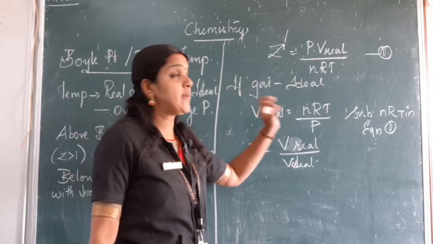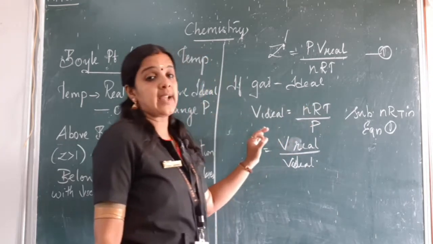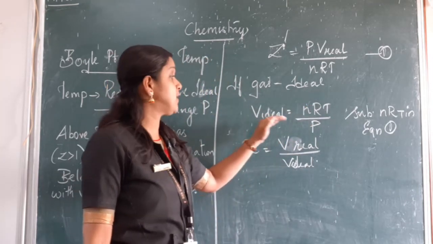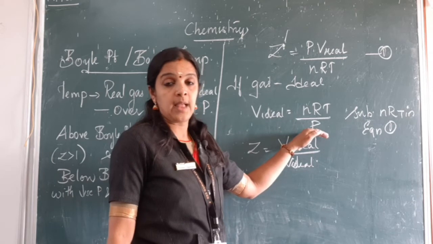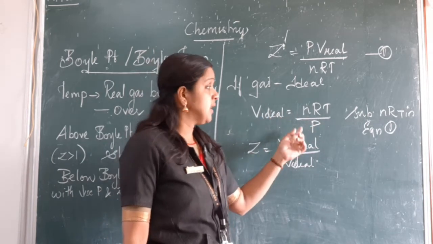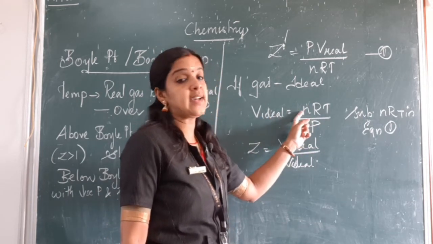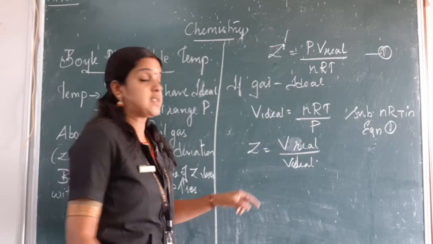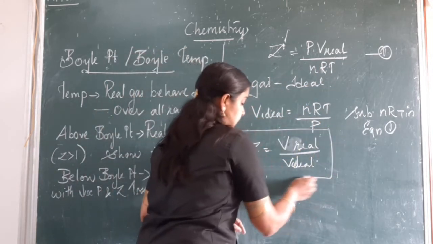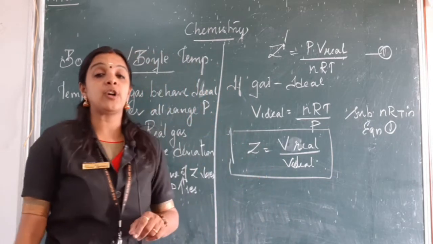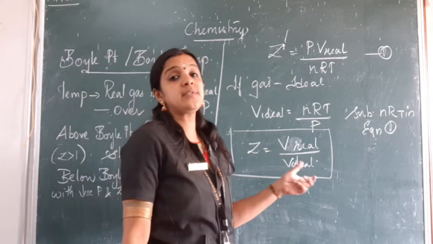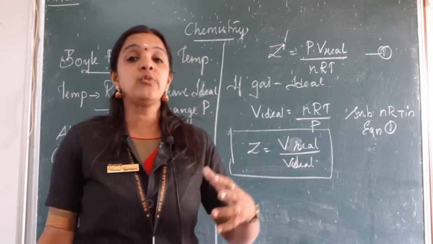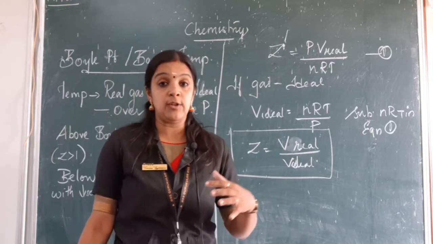If a gas behaves ideally, let me write, the ideal volume will be nRT by P, because it obeys the gas law. Now when I substitute nRT by P in this equation, the value of Z becomes V real by V ideal. So it gives the ratio of the actual volume occupied by the molecules of a gas.